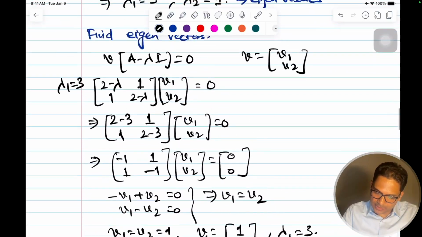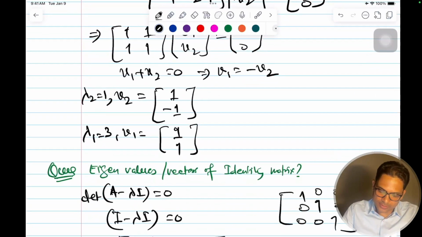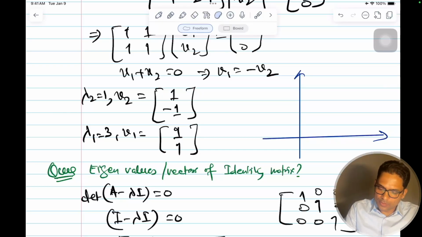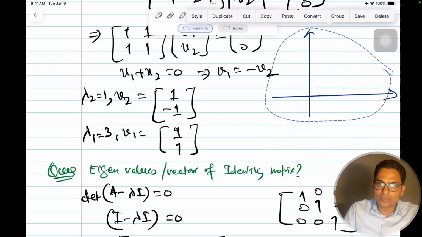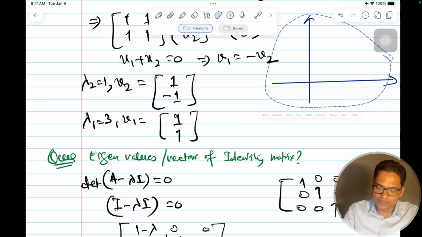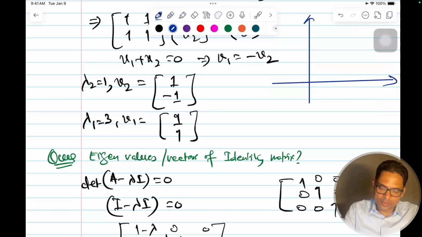Even in this case, you can see it. What were the eigenvectors we got? These are the eigenvectors. Let's plot them. So the first vector is 1 and minus 1.